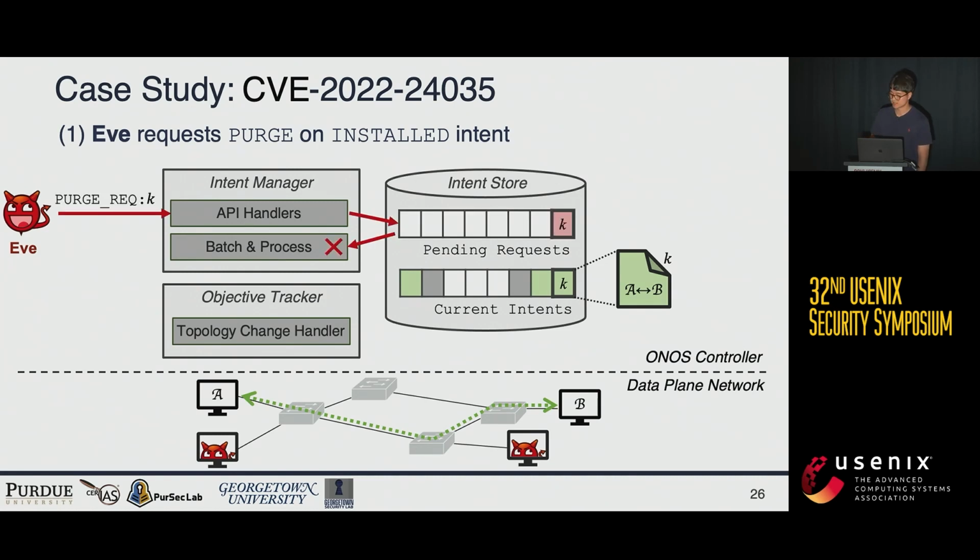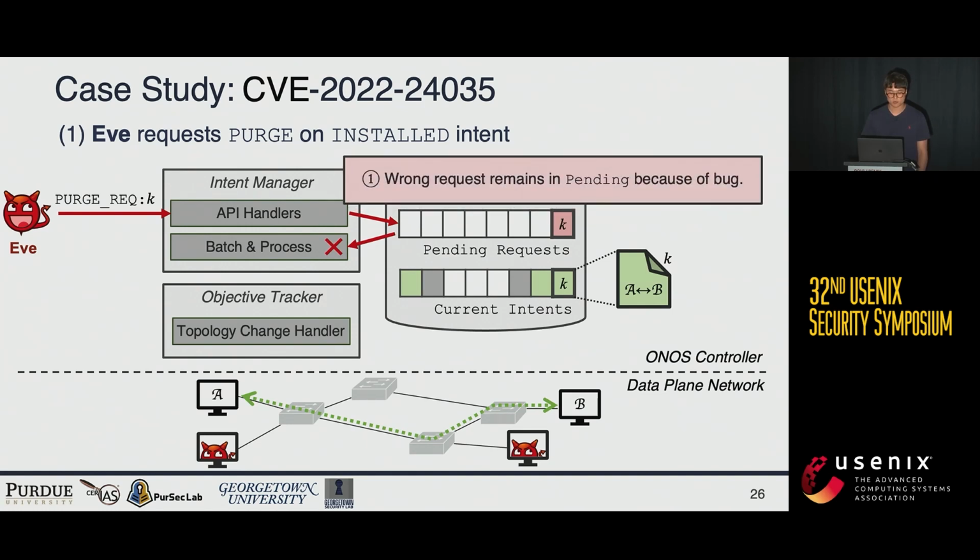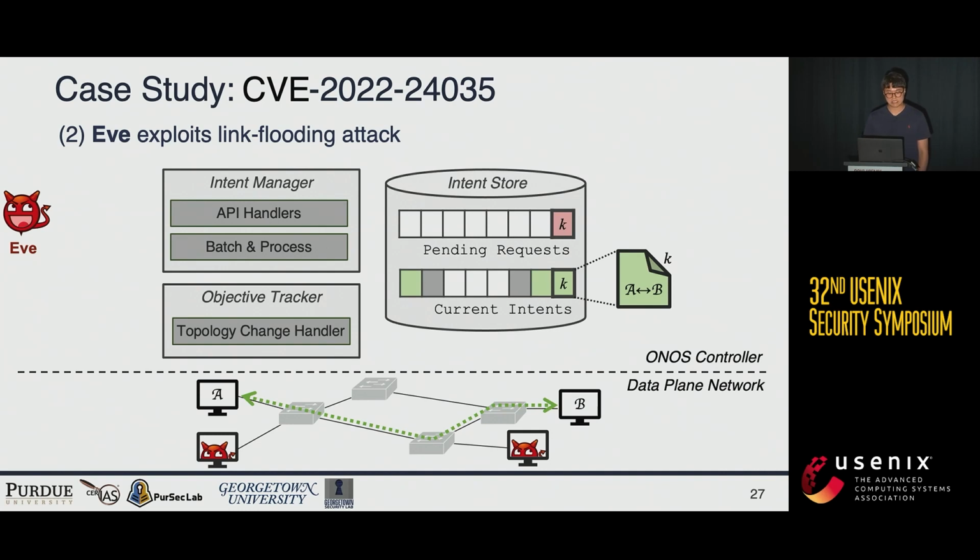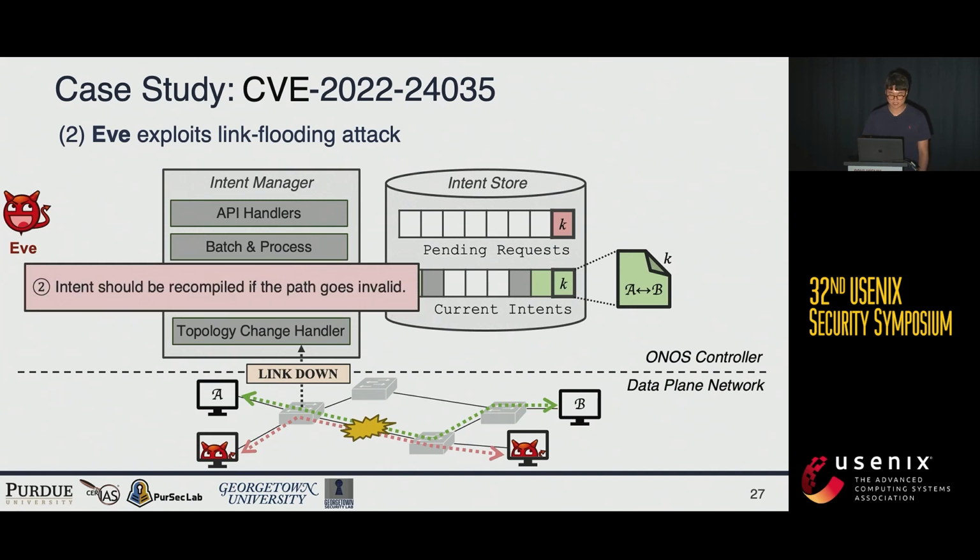So it is simply rejected by the ONOS controller, but due to the bug, the wrong request remains pending. After that, the attacker exploits a link flooding attack to make link congestion, and it creates a topology event like link down. Then the ONOS controller should recompile this intent to bypass the link congestion, and there is a backup path for the intent.